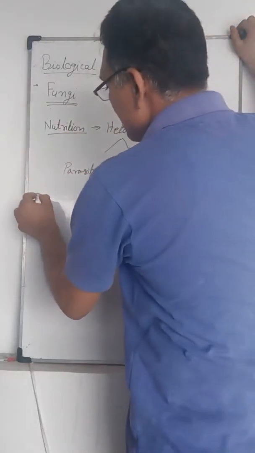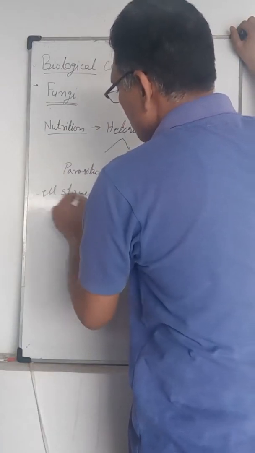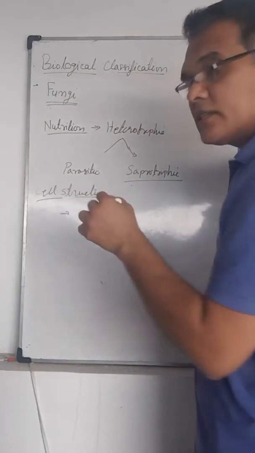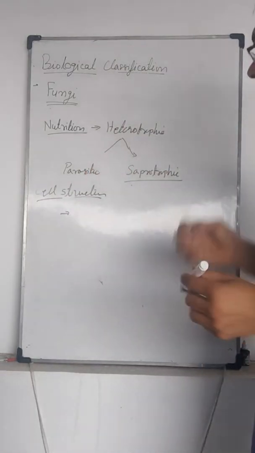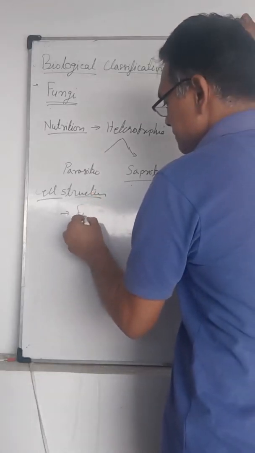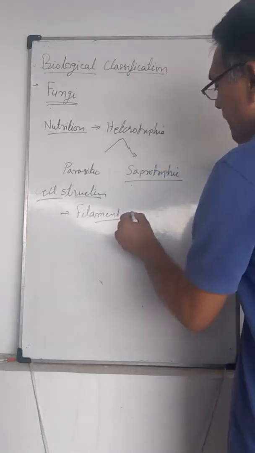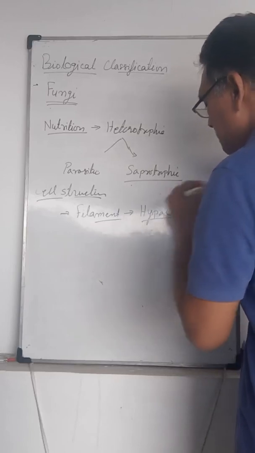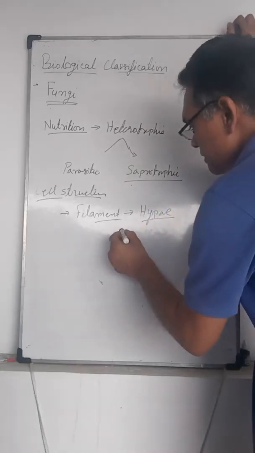If we see the cell structure of fungi, the body of fungi is made up of filaments, and these filaments are known as hyphae. A single filament is known as hypha, but a group of filaments is known as mycelium.